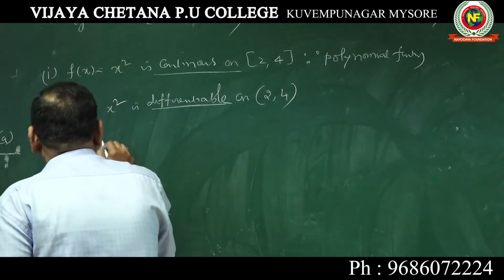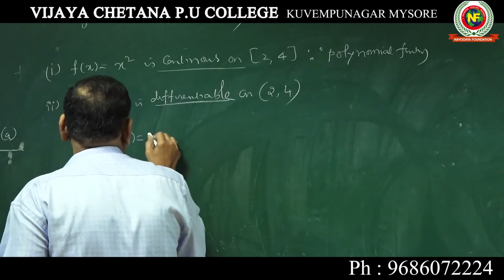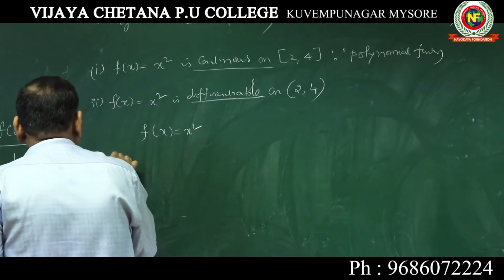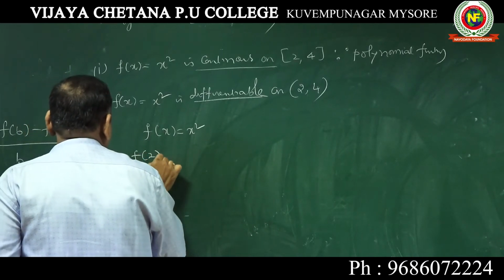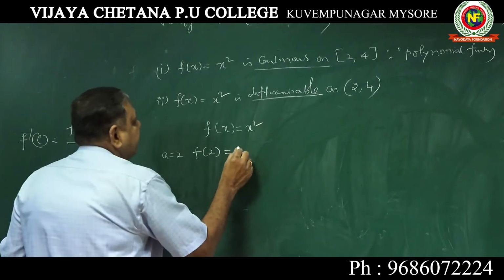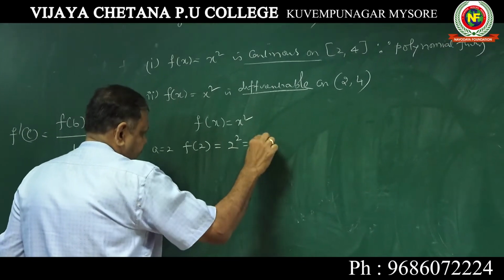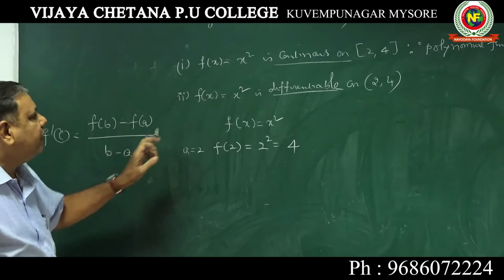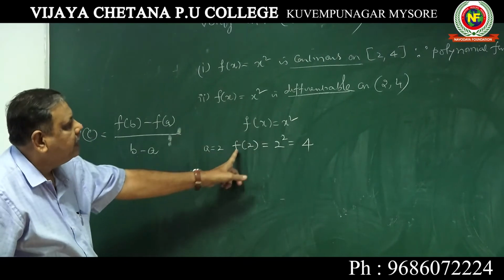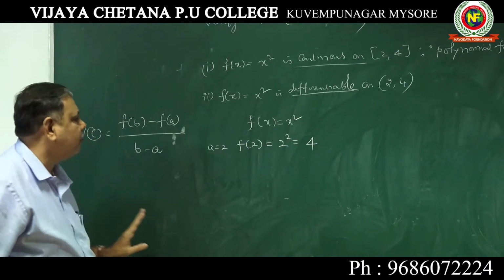Now you take f of x equal to x square. Now a ಬಂದು 2 here, so f of 2 ಕಂಡುಹಿಡಿಕೊಳ್ಳಿ. f of a is f of 2, f of 2 is 2 square, which is 4.